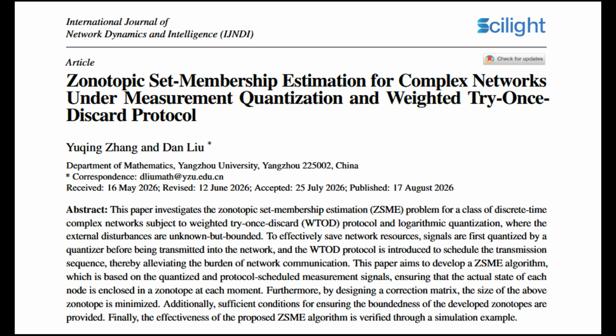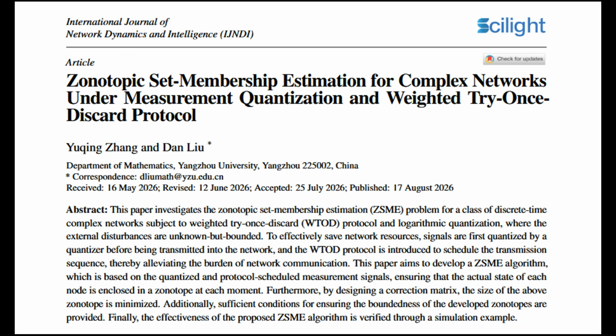3. The heavy price of network congestion. Under the WTOD protocol, the system strictly enforced the rule that only one out of the 2 sensor components from each node could transmit at any given time step. This means 50% of the measurement data was intentionally thrown away at every single moment, replaced by stale, outdated readings. Over the course of the 150-step simulation, this aggressive scheduling forced the estimator to constantly compensate for missing data.